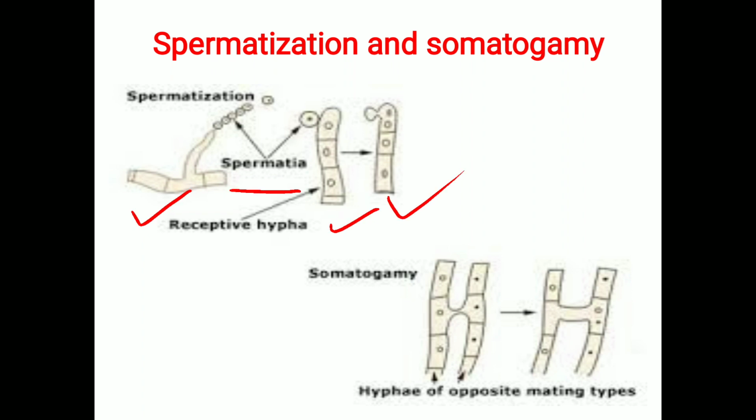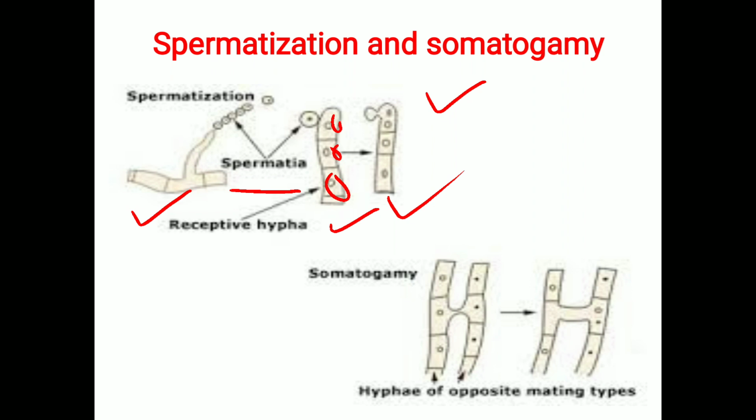The male gametangia produces the spermatia, and spermatia are nothing but small fungal spores which look like seeds. And the female gametangia, that is the receptive hyphae, contains the female nuclei.